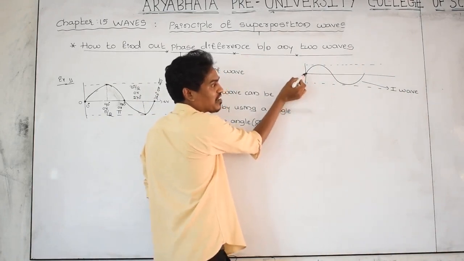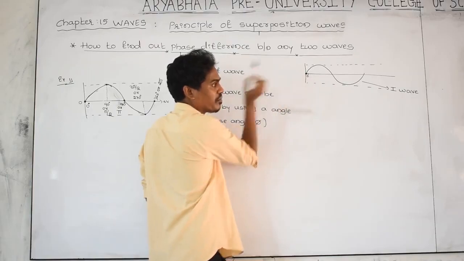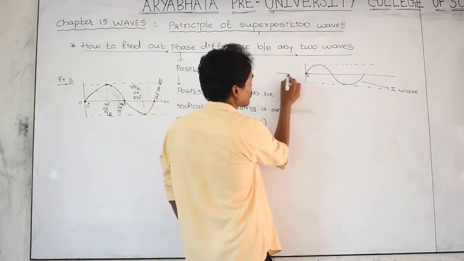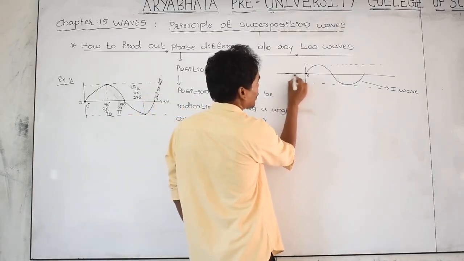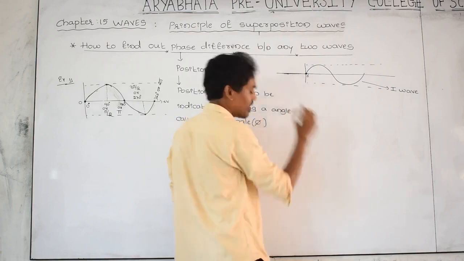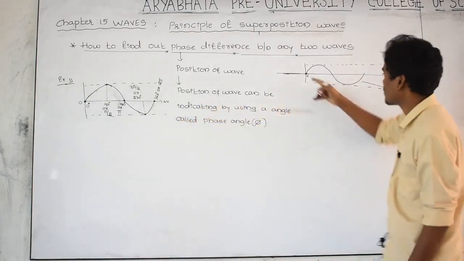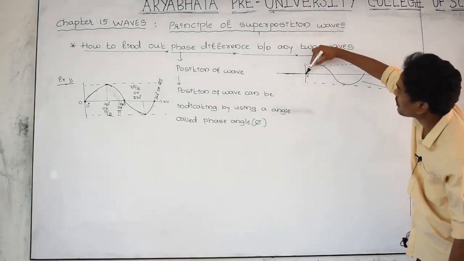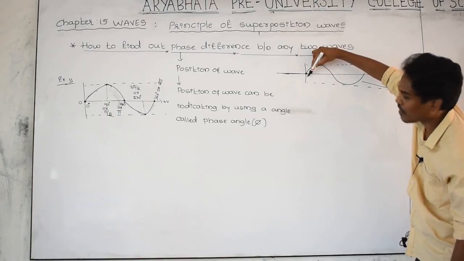What is the phase angle of this wave at this point? 0 degrees. And let us take another wave, I am taking it as a dotted wave. The position of the first wave at this starting point is 0 degrees, the phase angle of the first wave is 0 degrees.